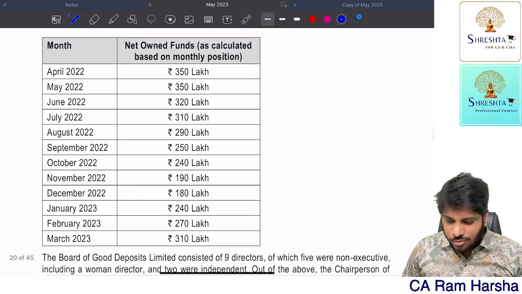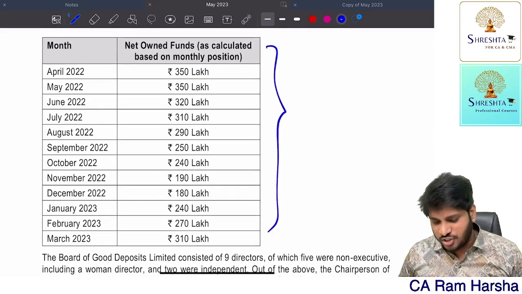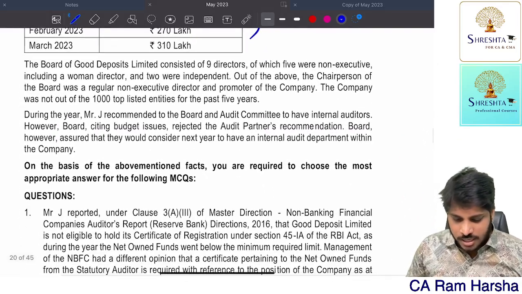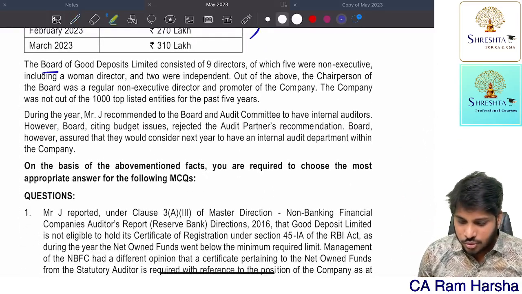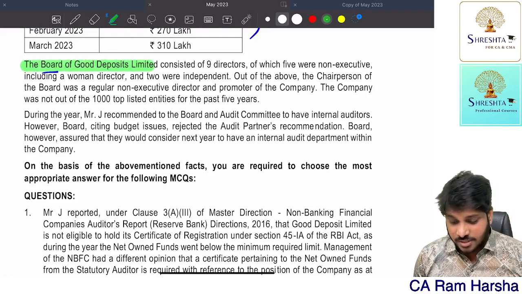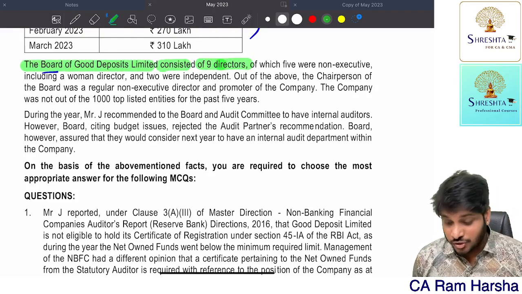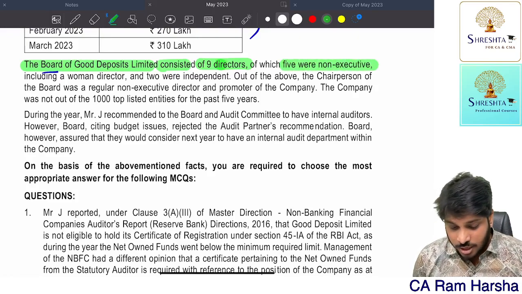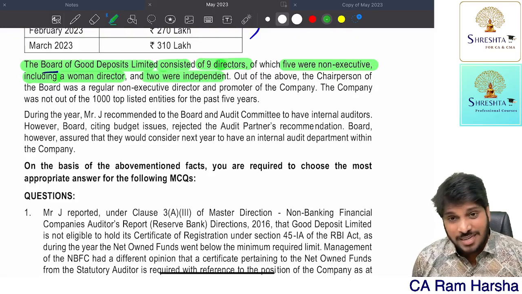Next. Now, they have given the monthly net owned position. Okay. Now, the board. So, the board of this NBFC consisted of 9 directors, of which 5 were non-executive, including a woman director. 2 were independent directors.